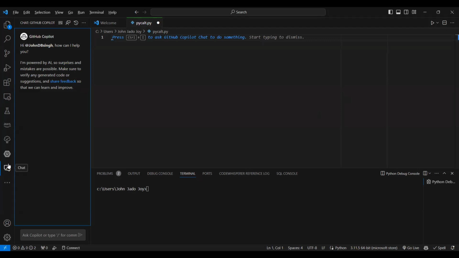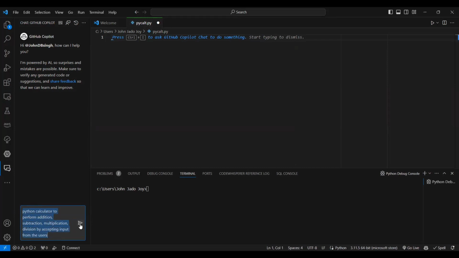As I said, we are going to build a basic Python calculator, so we need code for it. I am asking for a Python calculator to perform addition, subtraction, multiplication, division by accepting input from the users. So this is the basic information I'm giving into the GitHub Copilot Chat.